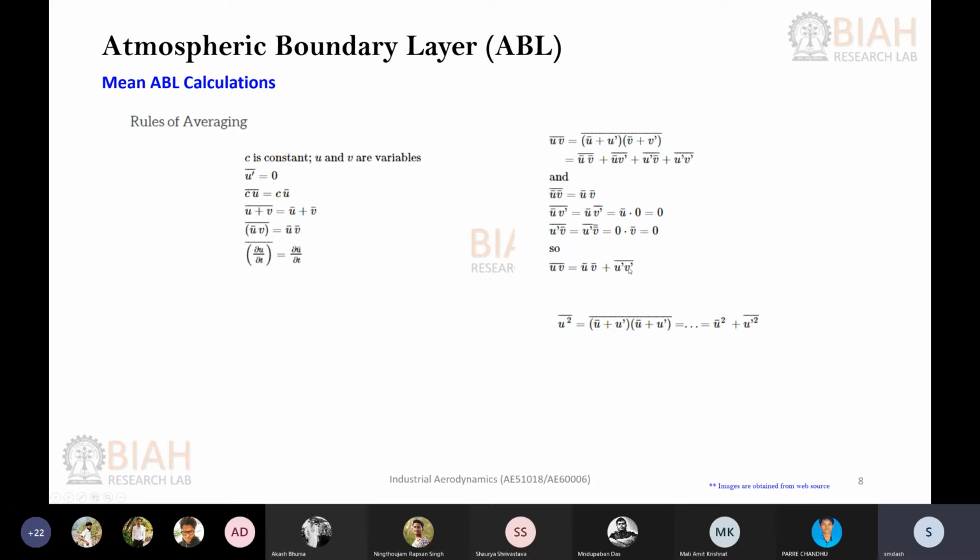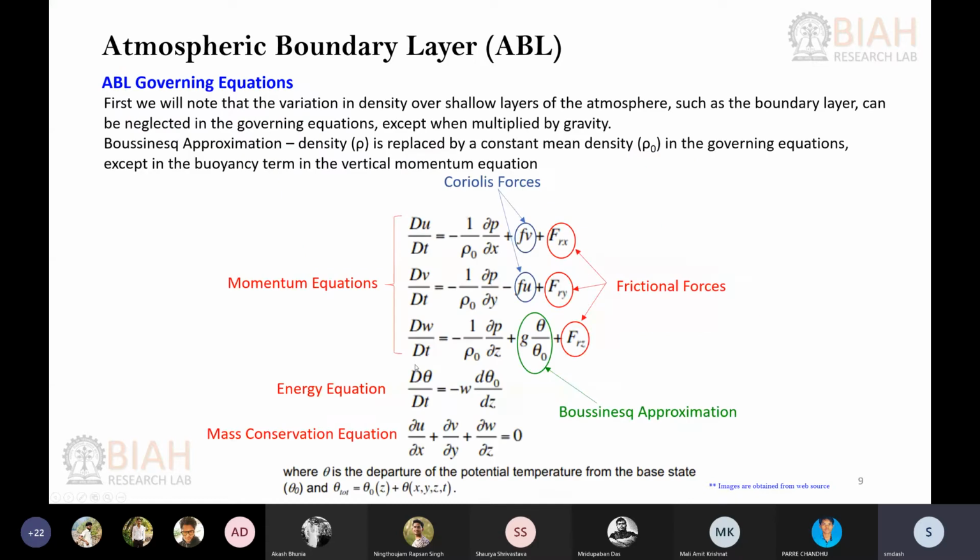If you multiply negative to negative, it becomes positive, and positive to positive is always positive. So these things cannot cancel out. The same thing happens in the square term. So that's why you have to retain this.